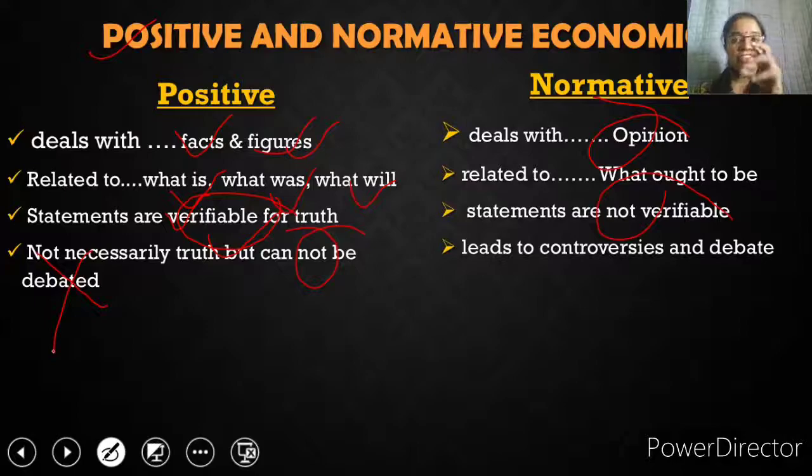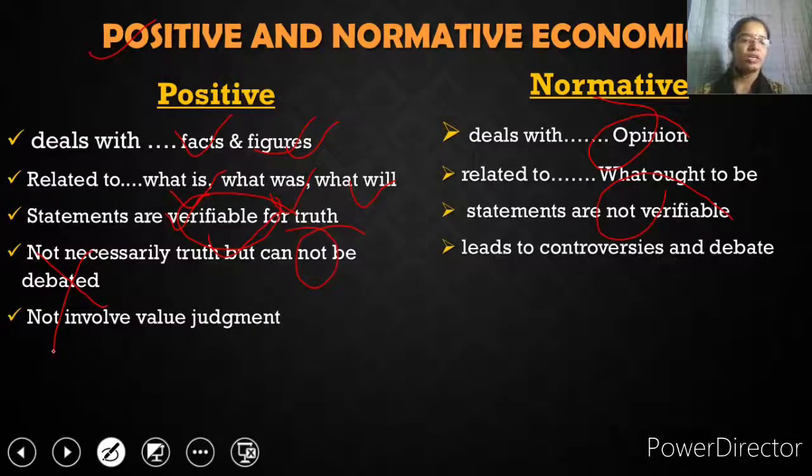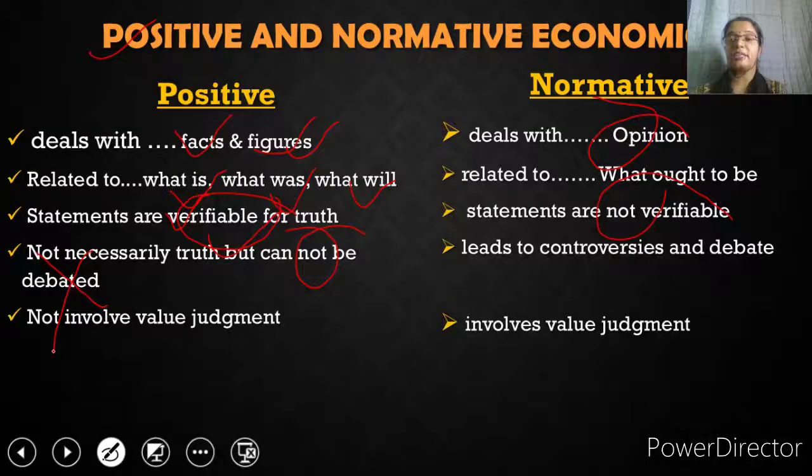तो उसमें जो facts and figures that they are giving is the positive, but what they are doing is the normative. Okay, so the positive economics does not involve value judgment because they are fixed facts and figures. उसमें value judgment नहीं है, because वो ओपिनियन नहीं जिसकी हम वैल्यूज़ को जज कर सकें. तो फैक्ट्स एंड फिगर्स है, दैट मीन्स नो वैल्यू जजमेंट. बट नॉर्मेटिव इकोनॉमिक्स is all about the opinion, the ideas, the perception of the people, and that can be judged. So value judgment is there in the normative economics.